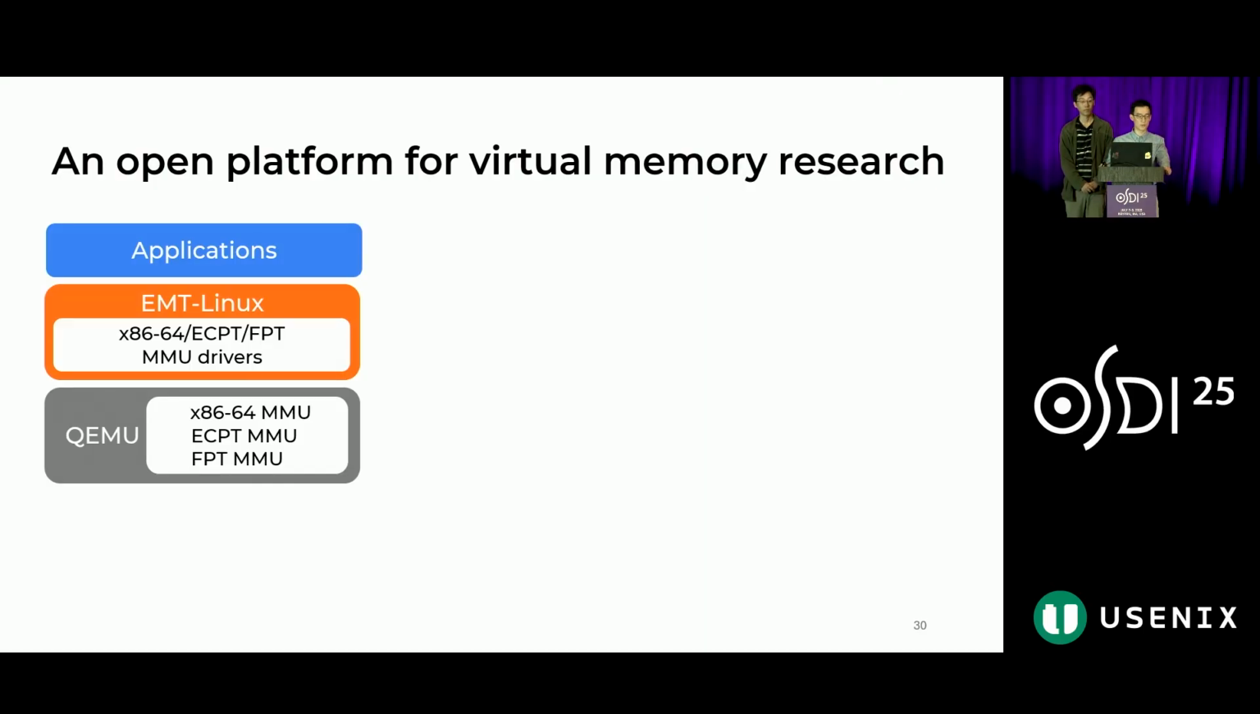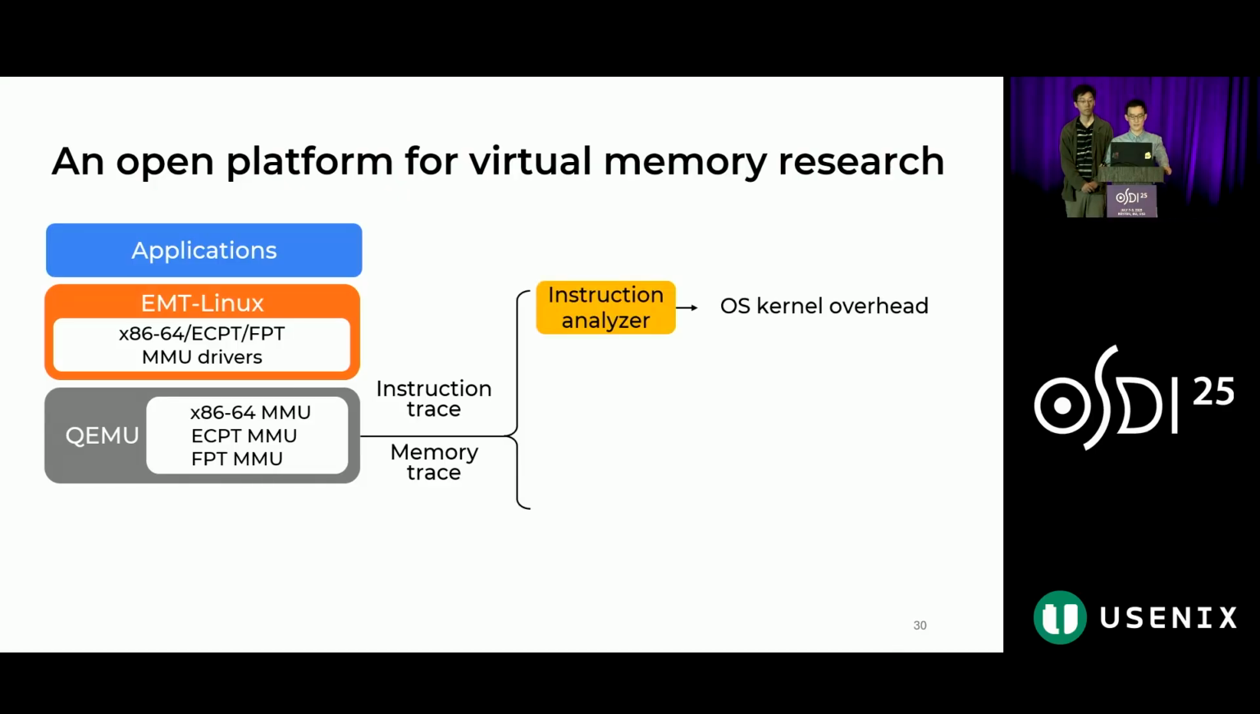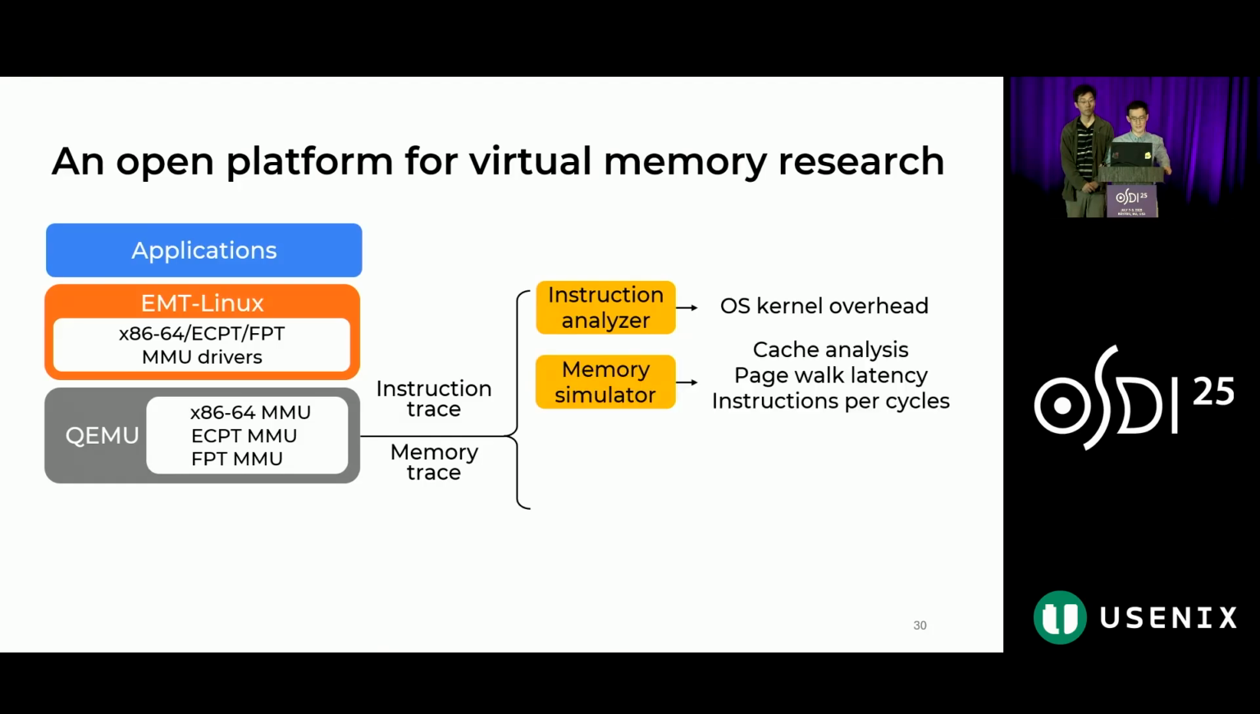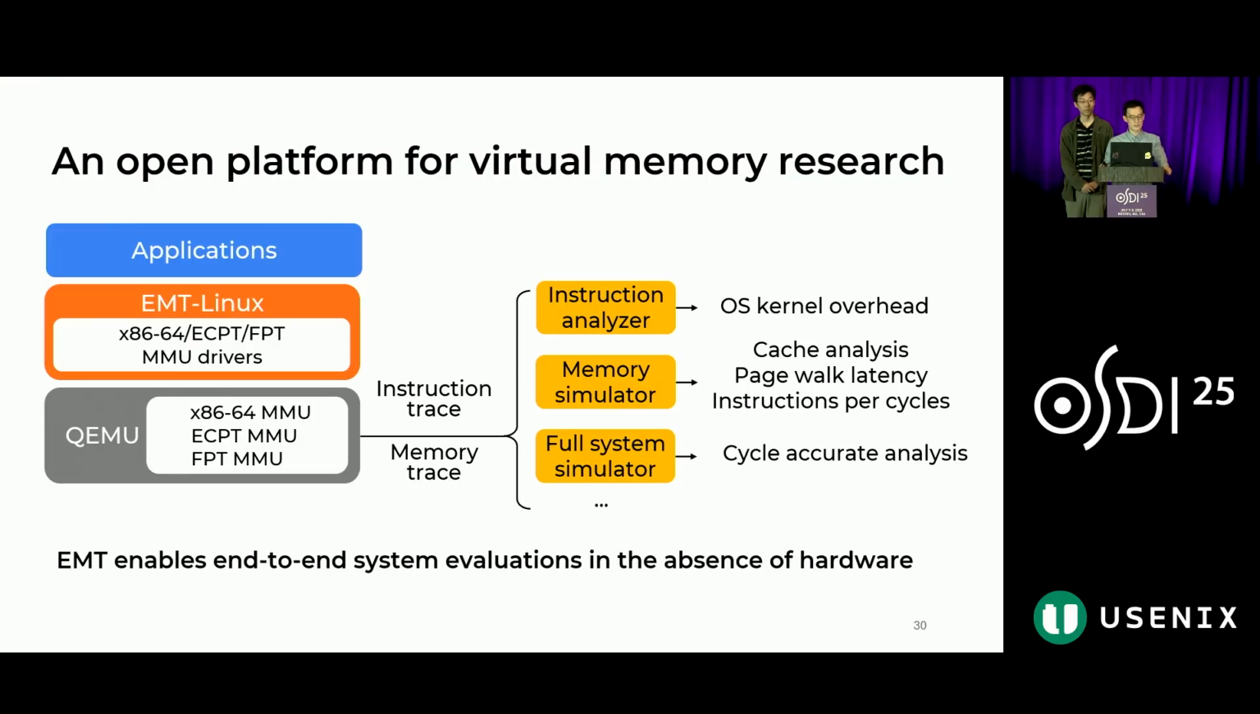If we wish to do performance analysis, QEMU can help us capture the instruction traces and the memory traces, feeding those traces into different backend simulators. For example, an instruction analyzer, or a memory simulator, or even a full system simulator like gem5 to do cycle-accurate analysis. EMT enables end-to-end full system evaluations in the absence of hardware, and also supports rich performance analysis.